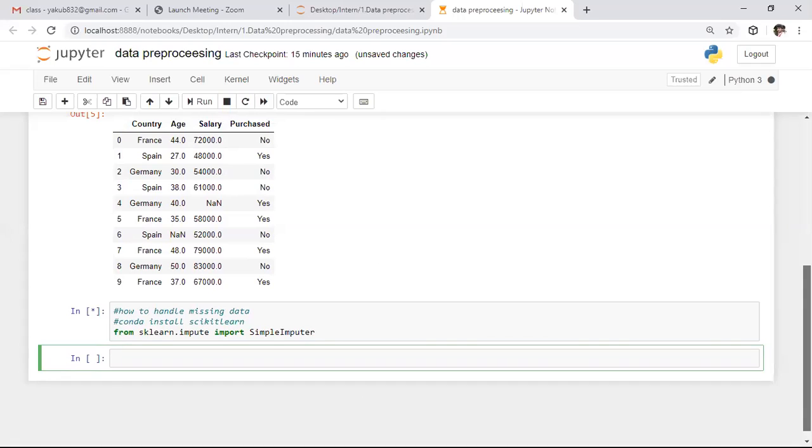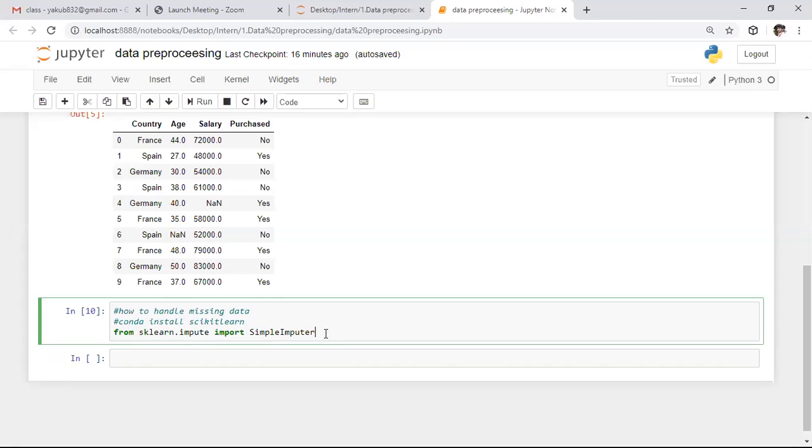Whenever you want to work with machine learning, scikit-learn is a very essential library. Scikit-learn stands for Scientific Computational Toolkit. All the machine learning algorithms are present in scikit-learn only. To import this library, sklearn is the command. In sklearn, I use SimpleImputer to handle the missing data.